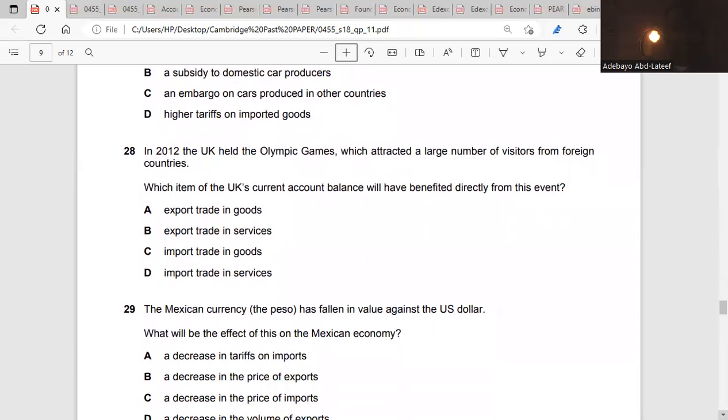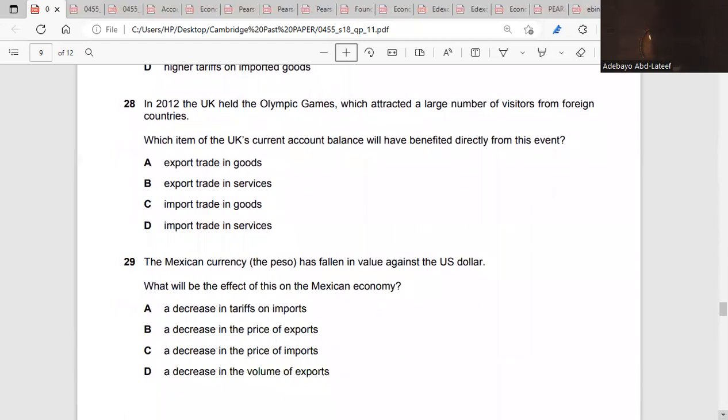28. In 2012, the UK held the Olympic Games, which attracted a large number of visitors from foreign countries. Which of the UK's current account balance will have benefited directly from this event? When you talk about visitors going to the UK for the Olympics, it is export of service. We call it export of service, so it is B.